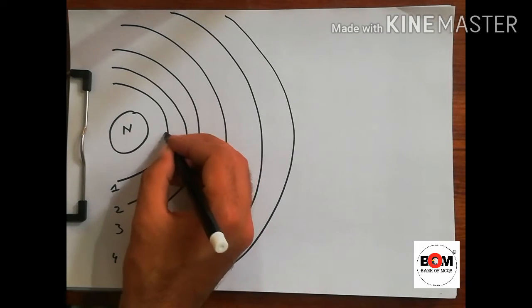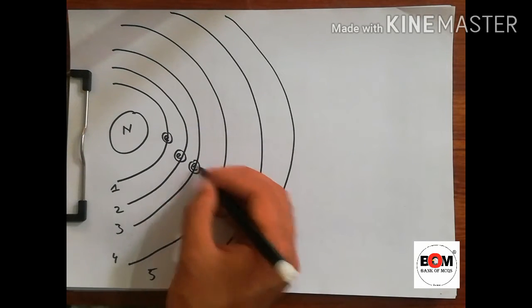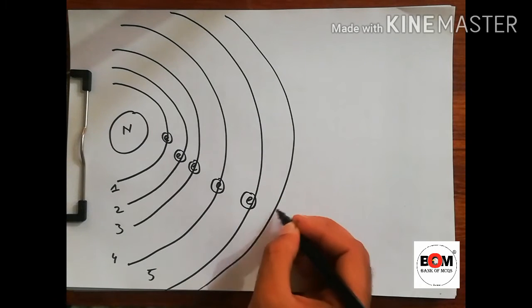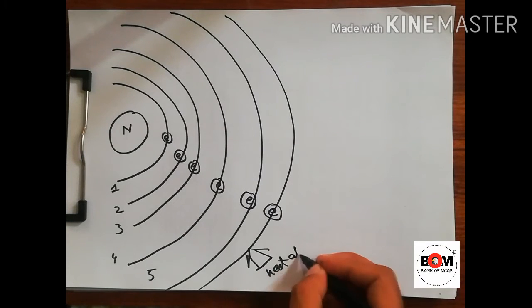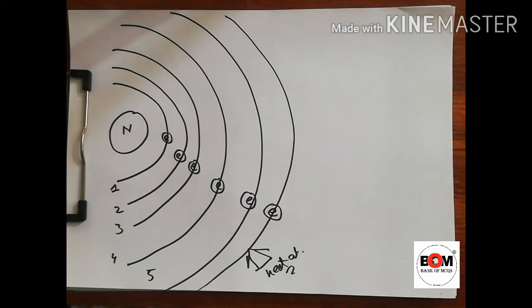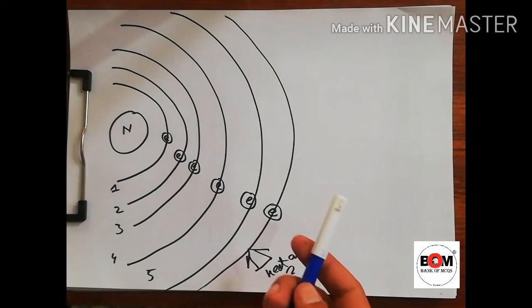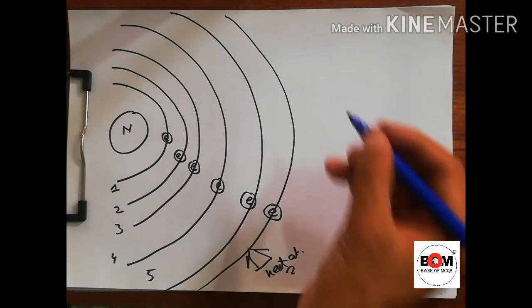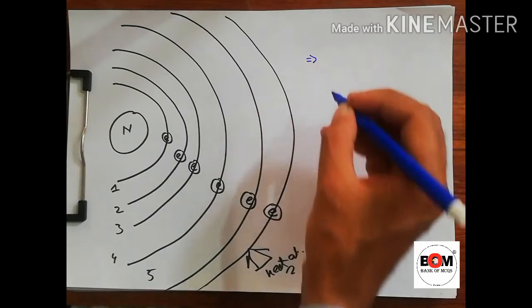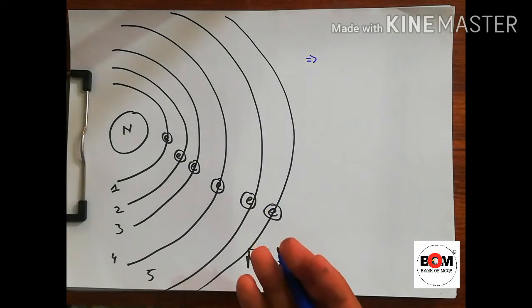If we heat it, the electron would gain energy, and after falling back to a shell it will give us a photon of a specific wavelength. So there are different series. The series is based on which shell the electron falls back to.